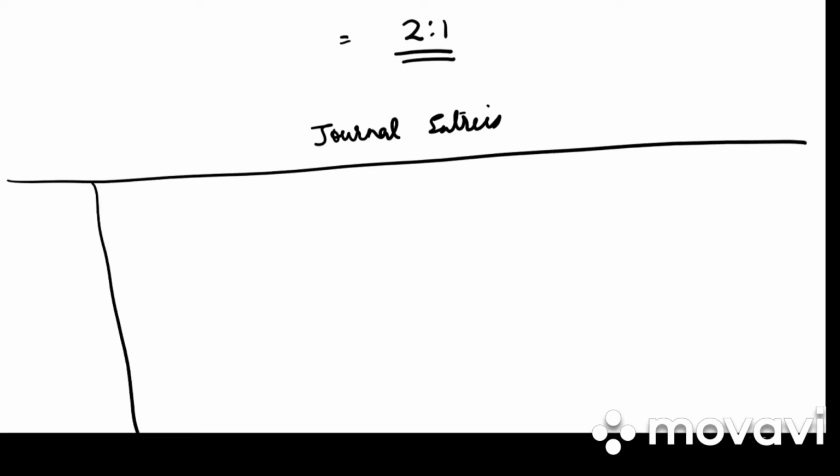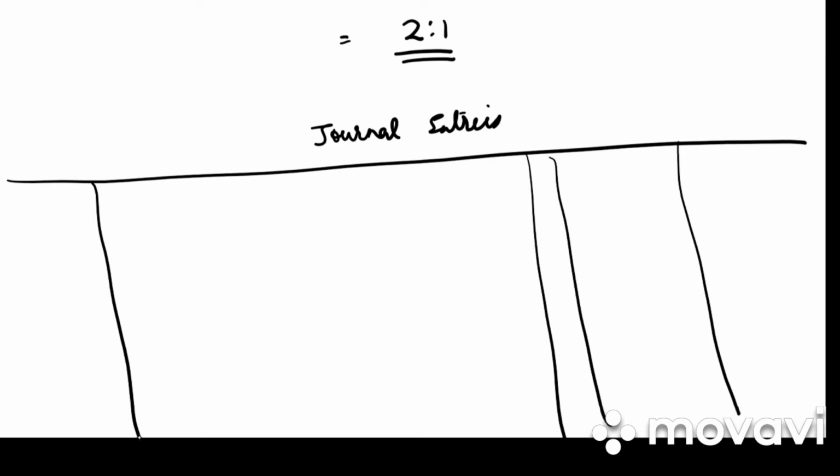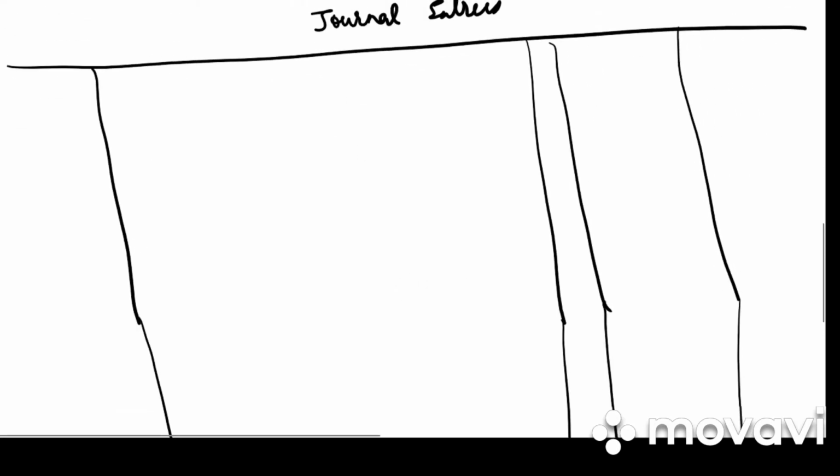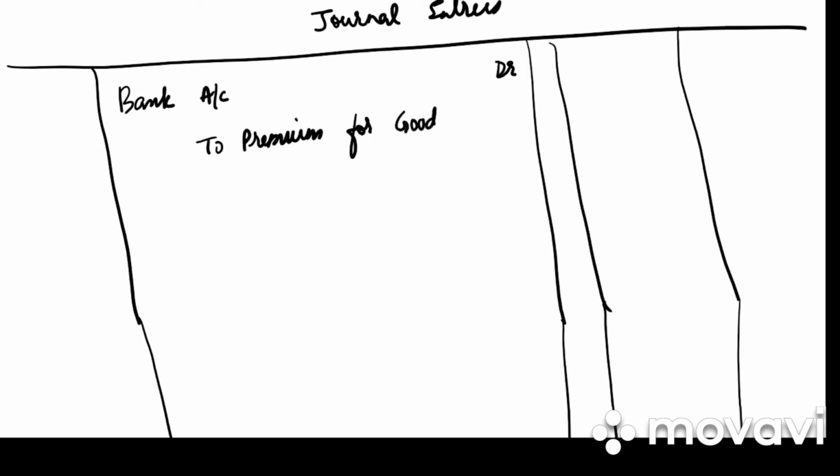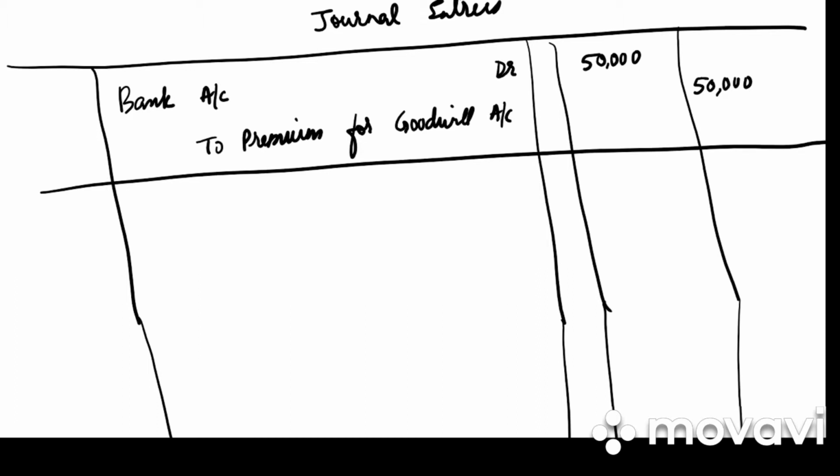So we have date, particulars, LF, debit and credit. So what will be the first journal entry? C has brought goodwill of 50,000 out of 90,000. So case 2, what is the entry? Bank account debited to premium for goodwill account. It is 50,000 debit, 50,000 credit. What is the narration? A part of his share of goodwill brought in by C.